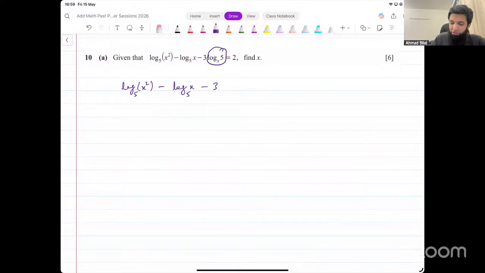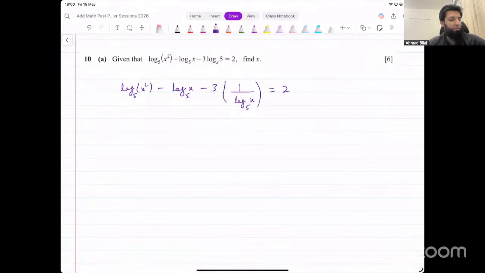If I want to switch these numbers, 5 here and x there, I can write this as 1 over log of x with base 5. On the other side, I've got 2 as it is. This is what we're getting from this now. Now the bases of all the logs are the same. Now we need to simplify this a little. How do we do that? Now, before we multiply there, it's going to make things complicated, because it'll be square of logs, too much complication there.